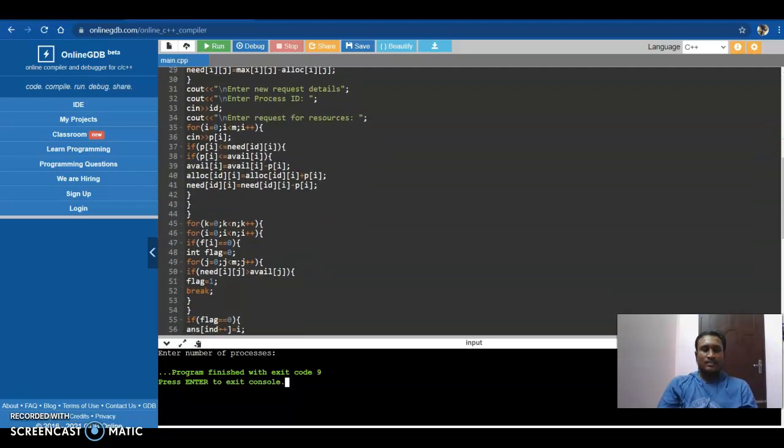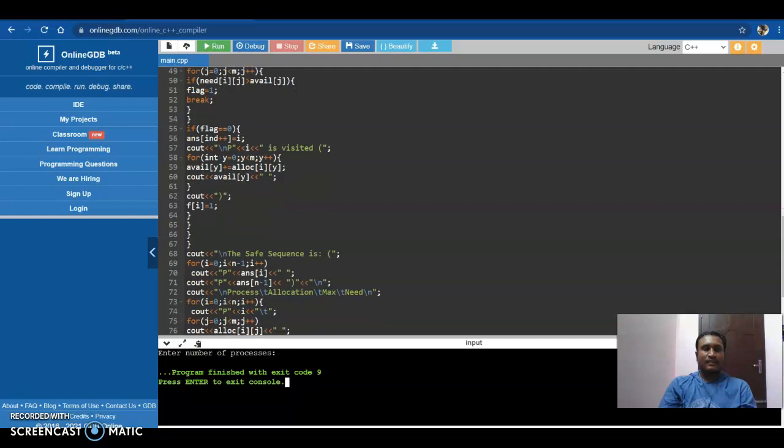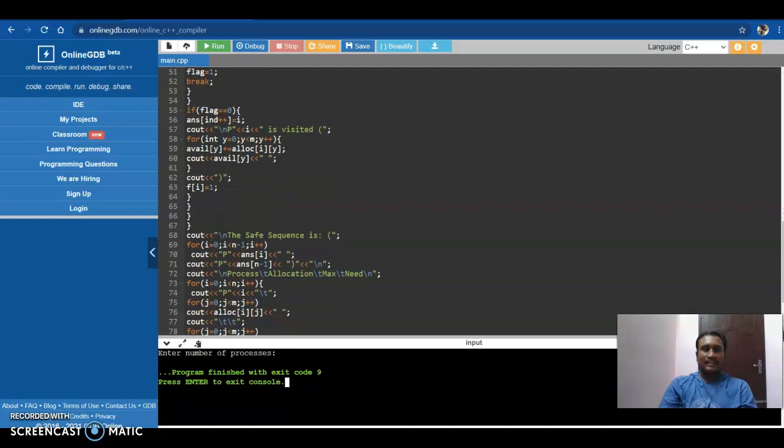For k equals 0, k less than n, k plus plus. For i equals 0, i less than n, i plus plus. If f[i] equals 0, flag equals 0, for j equals 0, j less than m, j plus plus. If need[i][j] is greater than available[j], flag equals 1, break. If flag equals 0, ans[ind++] equals i.